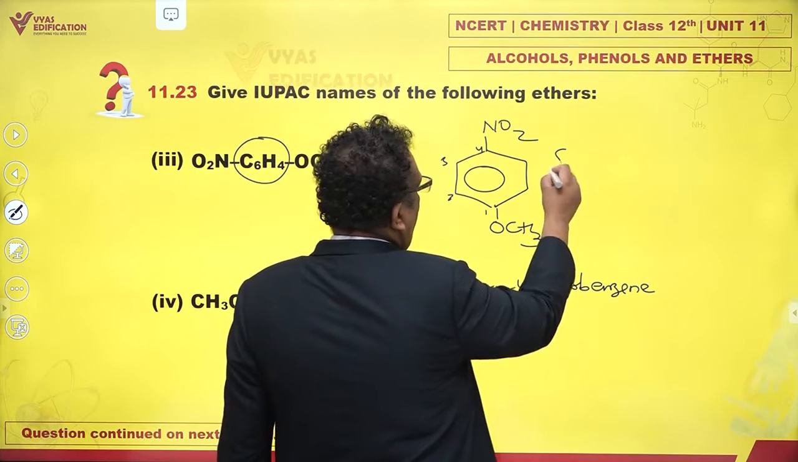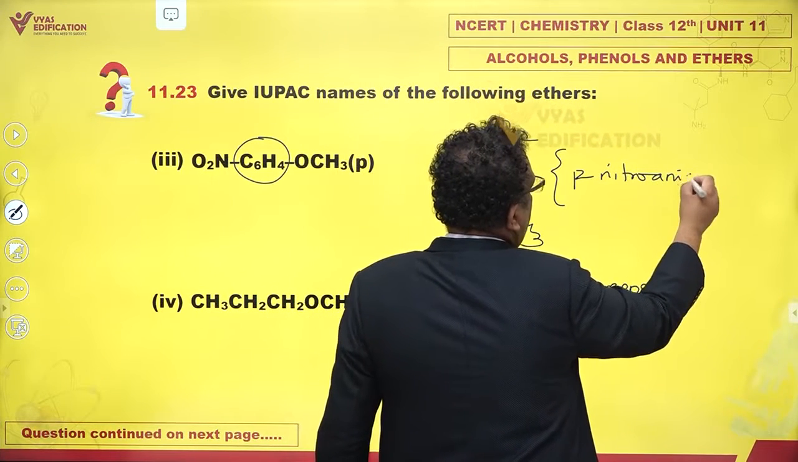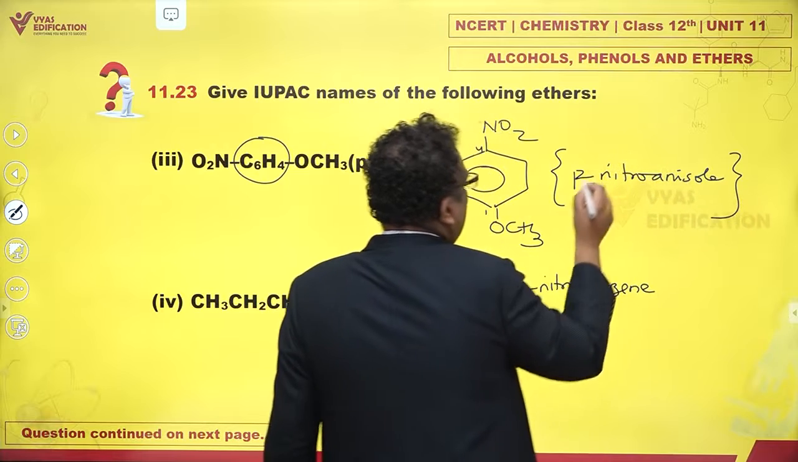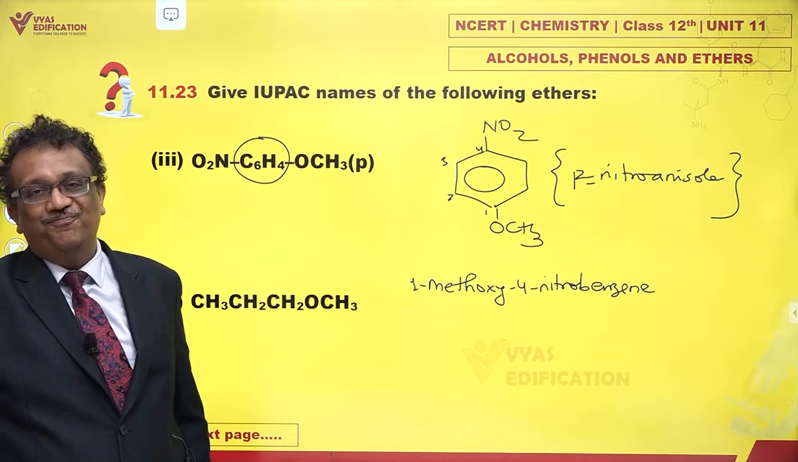And are you aware that methoxybenzene is also called anisole? So one popular name could have been para nitro anisole also. But then this is not a systematic name. The IUPAC name is this only.